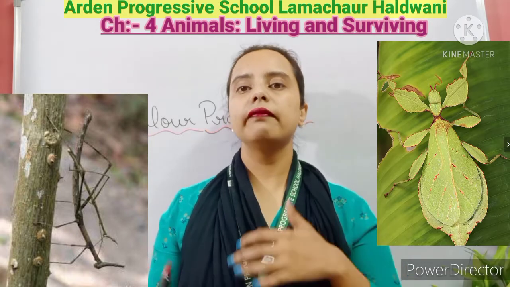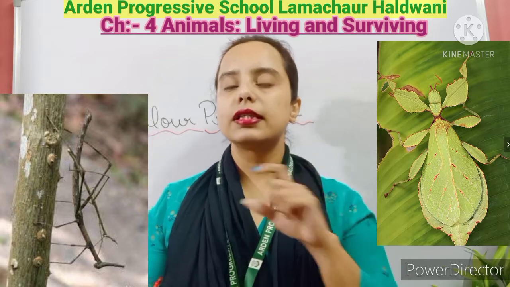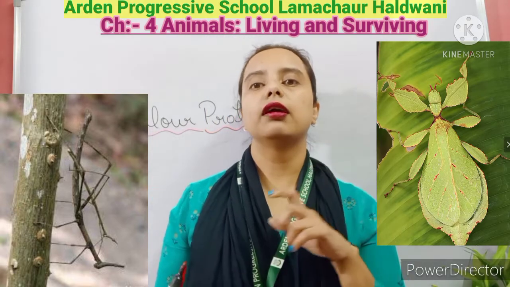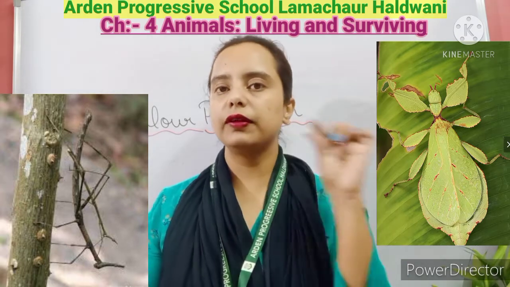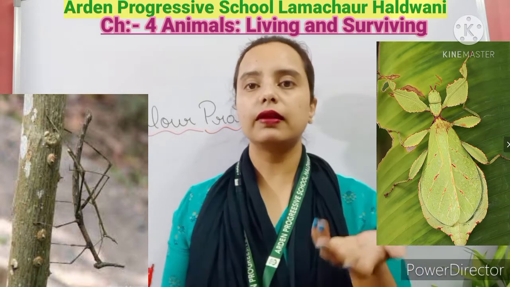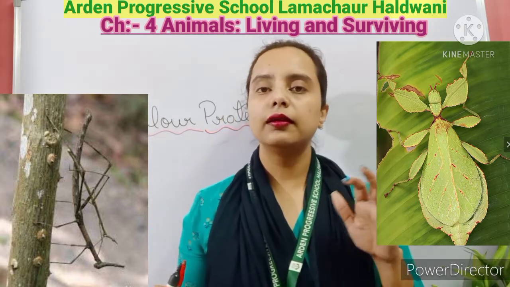Okay, in the same way there is an insect which is like a wooden stick. Okay, so that also takes the advantage, and when it sits on a stick or the branch of a tree, nobody can see, meaning the enemies of that insect cannot see that the insect is sitting on that tree.